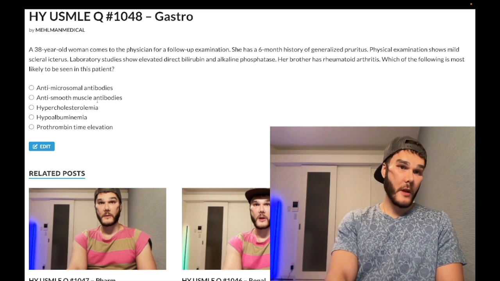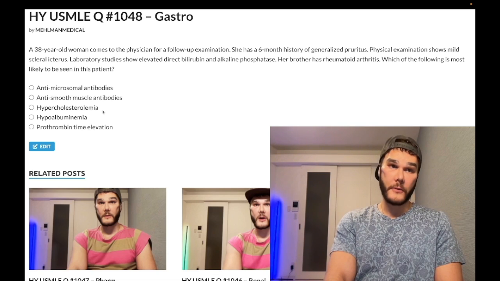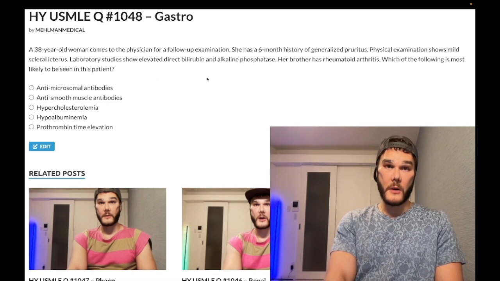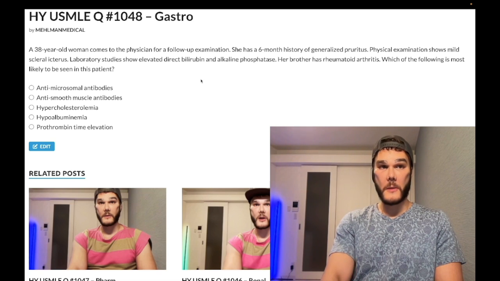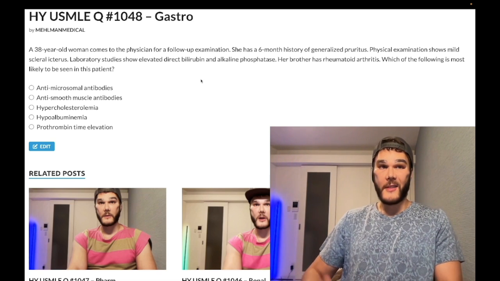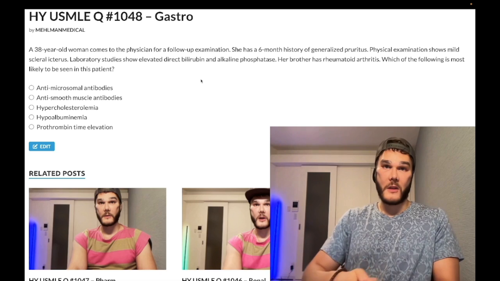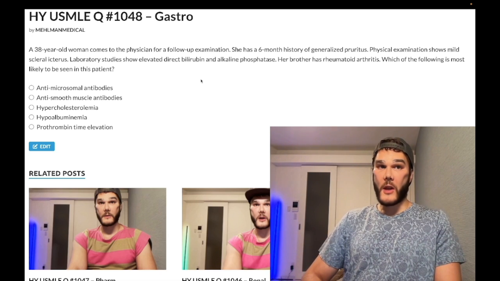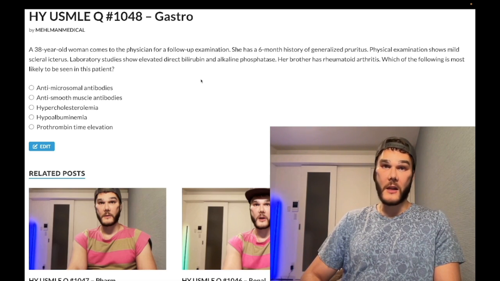Choice C, hypercholesterolemia, correct answer. So medium difficulty answer, pass level diagnosis for primary biliary cirrhosis, going to be a woman 20s to 50s who, this is as textbook as it gets. They'll say generalized pruritus, high cholesterol, high ALP, high direct bilirubin, and they'll throw in that there's an autoimmune disease history in her or a family member.